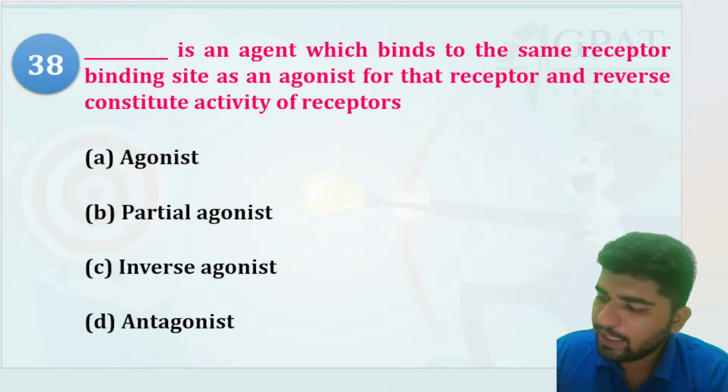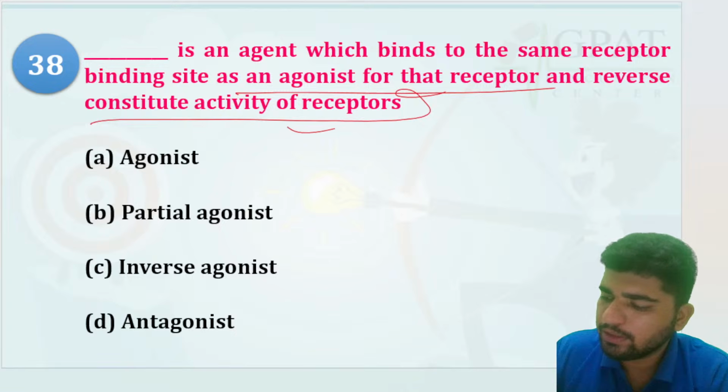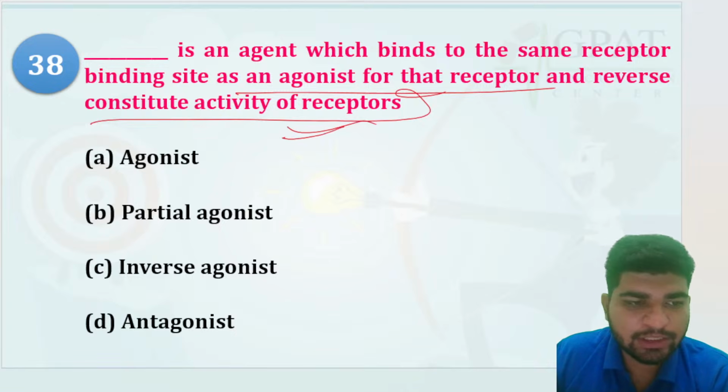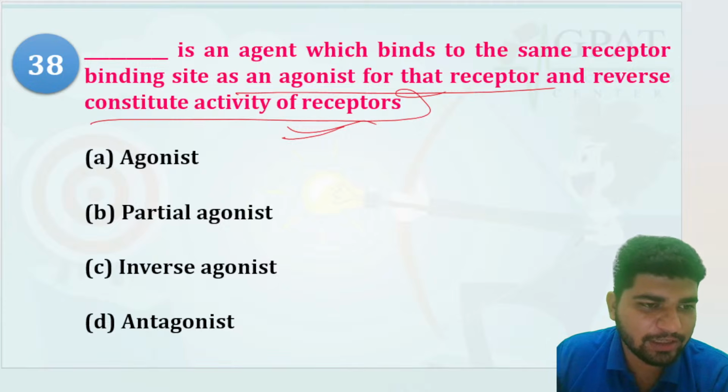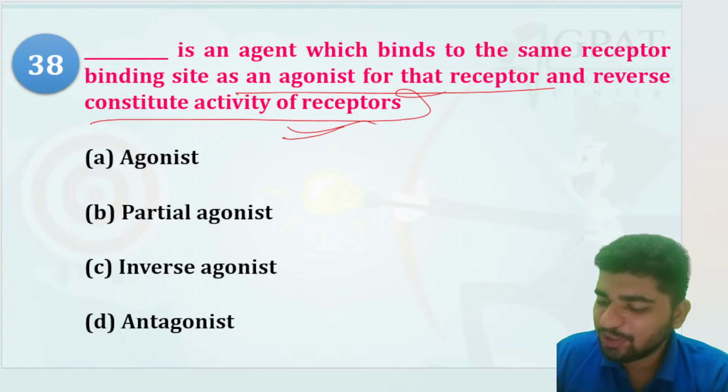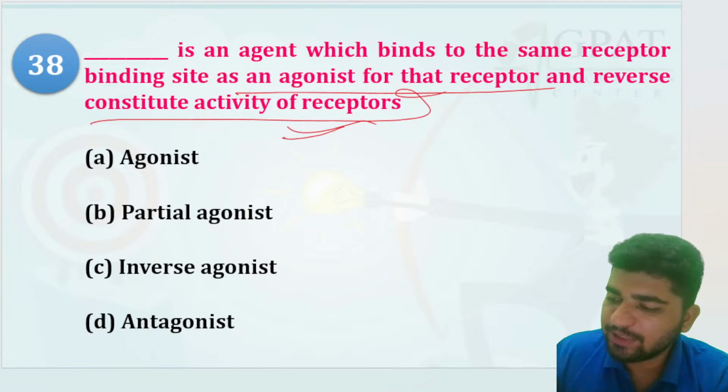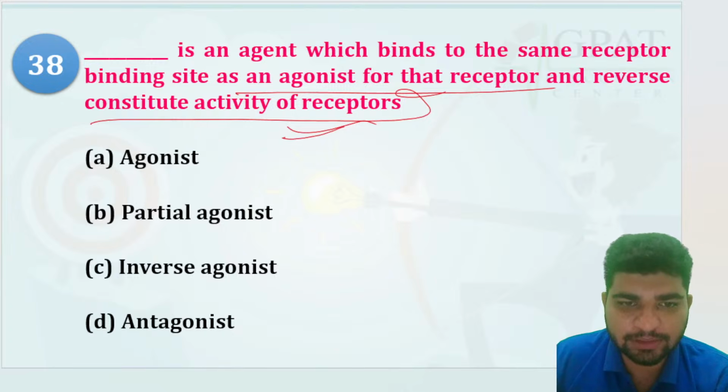An agent which binds to the receptor, binding as an agonist for the receptor and reversing the constitutive activity of the receptor. So what would be the answer? It is not all of the above. It is an agent which binds to the same receptor and reverses the constitutive activity of the receptor.